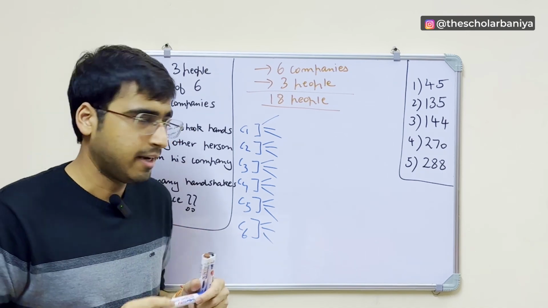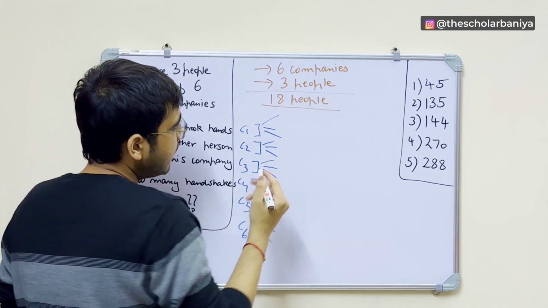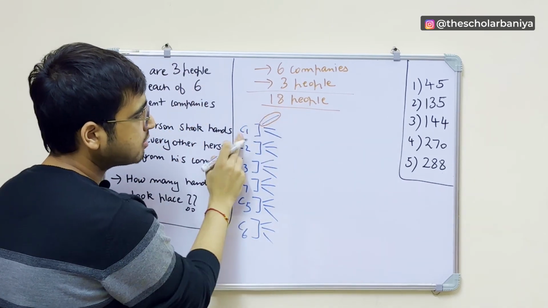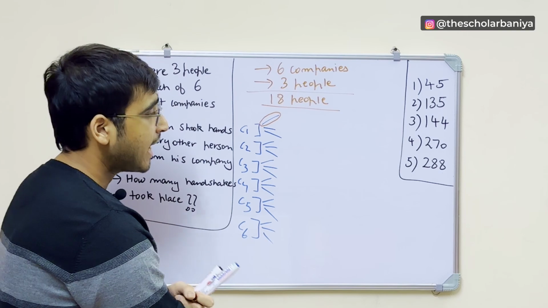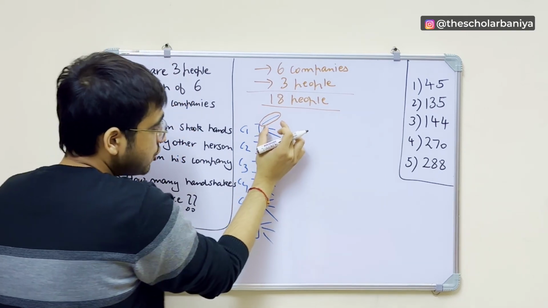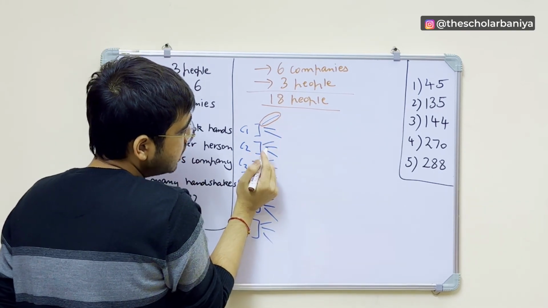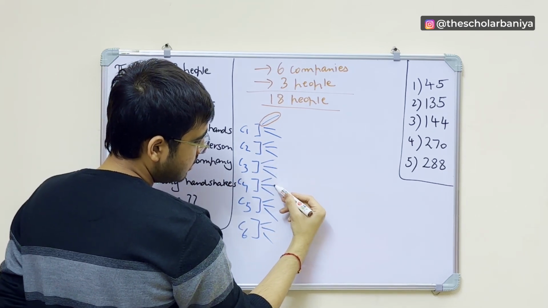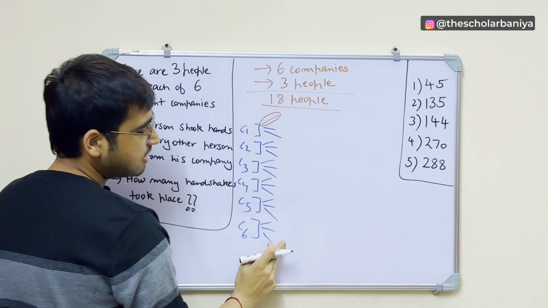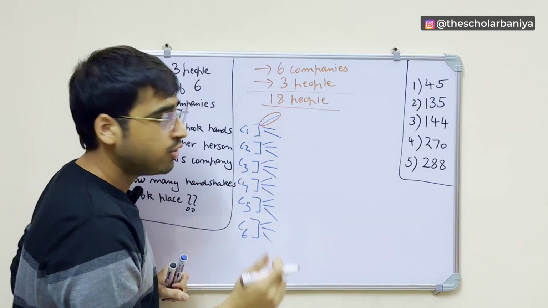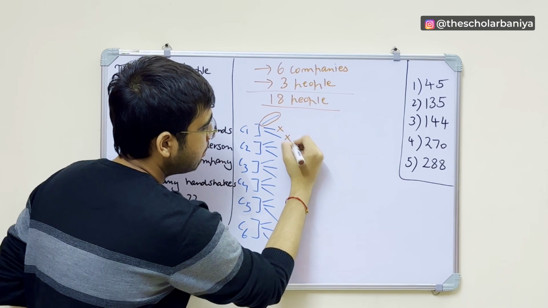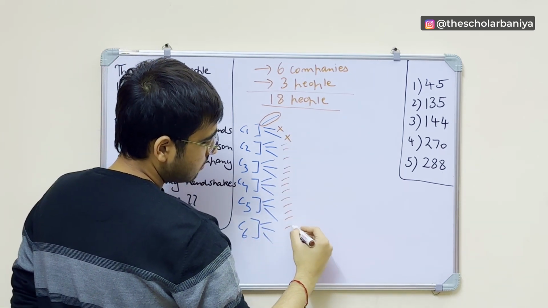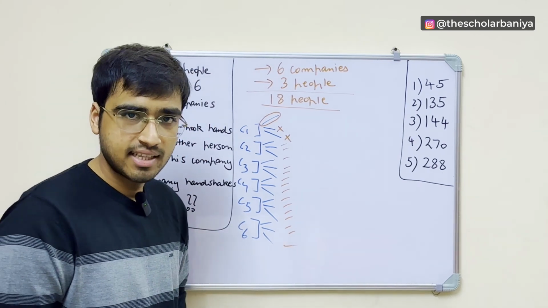So now tell me one thing, right? For example, if I talk about this person from C1 company, he will shake hands with whom all? He will shake hands with this person, this, this, this, and so on. So this person will not shake hands with people from his own company, but he will shake hands with all the remaining people. I hope this makes pretty good sense, right?